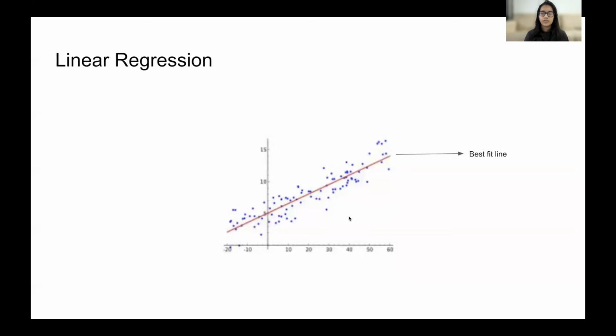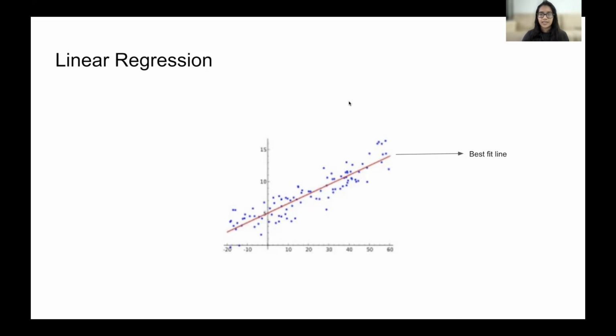So this is how linear regression is usually represented. The values of x and y are represented on the graph, and the red line is called the best fit line. This line has a very high importance because it gives the line of predicted values. It helps in predicting values, and therefore it is of very high importance in linear regression.